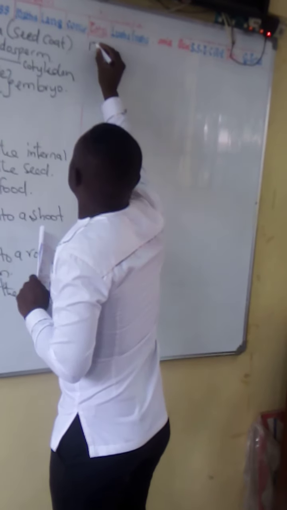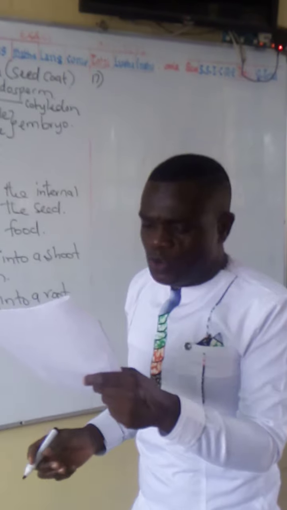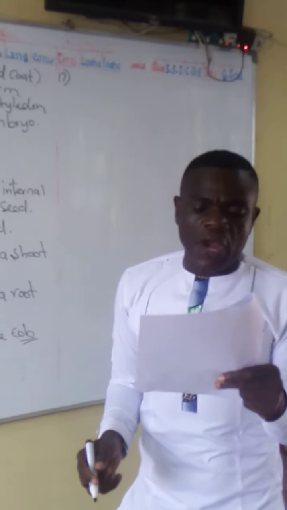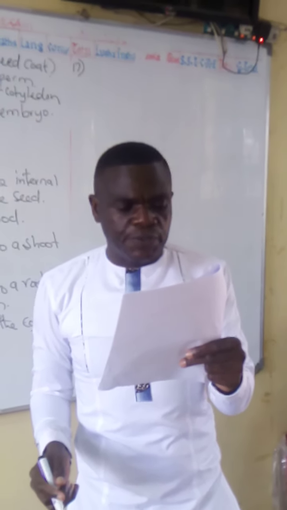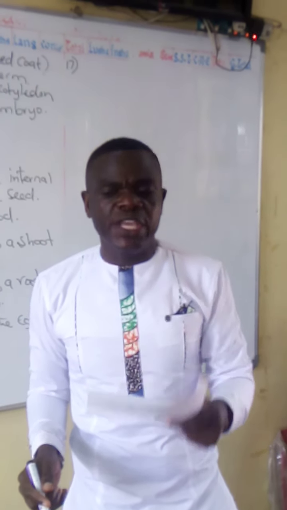Question 17 says, Standard 4 pupils of Nanyuki Primary School observed the following characteristics in a weed.